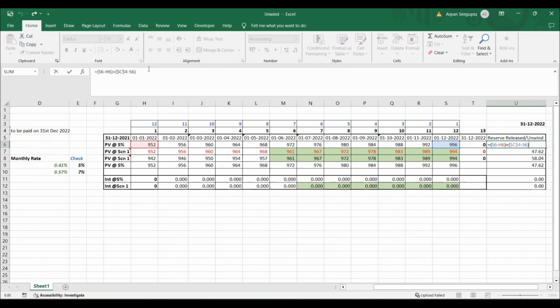From 31st of December to 1st of December, the amount would be 1,000. So you are also capturing some interest there, right? So that's why this interest that you are capturing is coming out to be 47.62. So it started from here, it went till here, and then there is also some further interest because you are ultimately reaching that 1,000 level, right? So that's why you are getting 47.62. So without any change in interest, I think this is very, very clear.